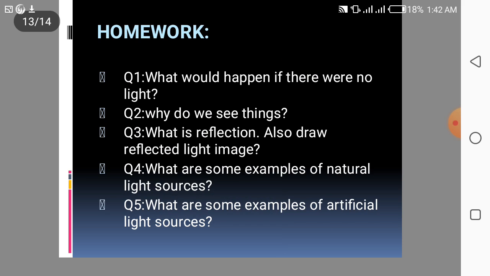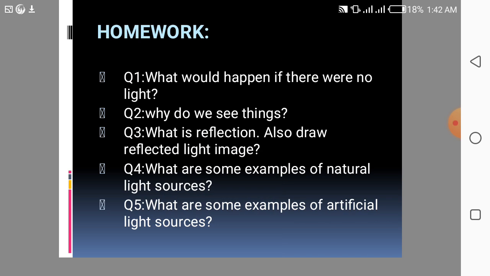Today your homework is, you have to do these questions in your copies. Question 1, what would happen if there were no light? Question 2, why do we see things? Question 3, what is reflection? And also draw a reflected light image. Question 4, what are some examples of natural light sources?